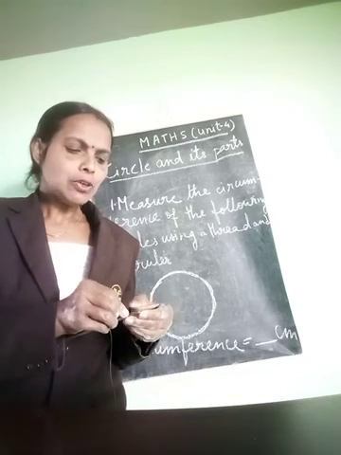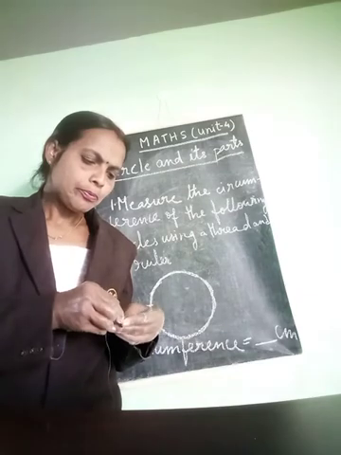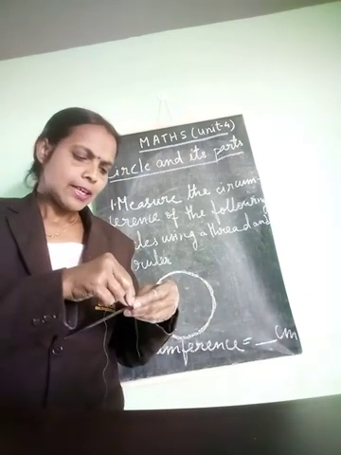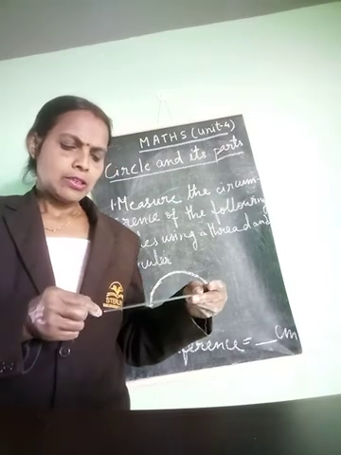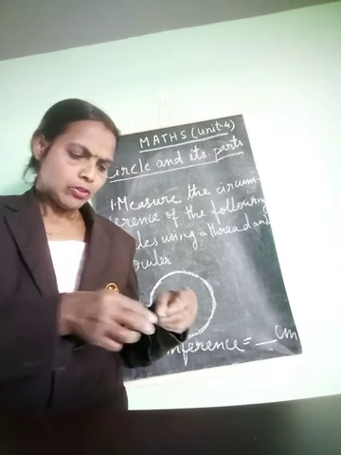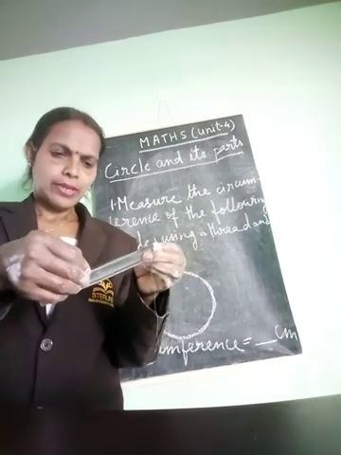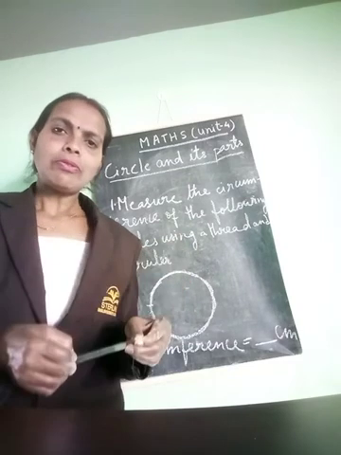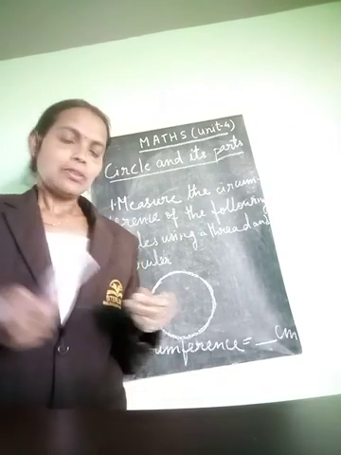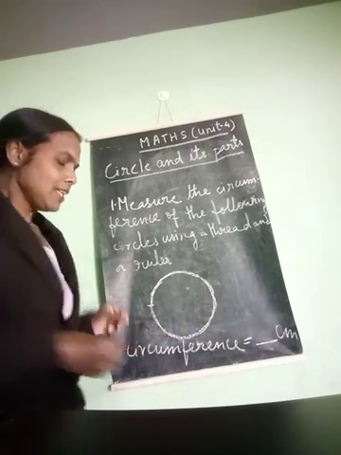I'll start from 0 and it is 15 centimeter, then 30, then 45, then 45 plus 8, 53. So this circle is quite big, so length is very big. It is 53 centimeter.